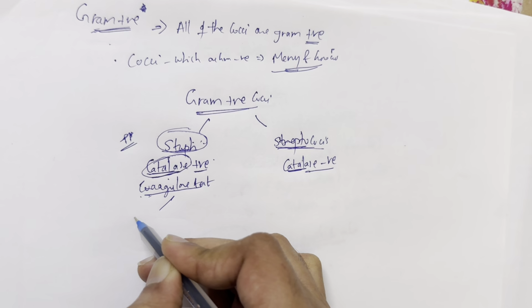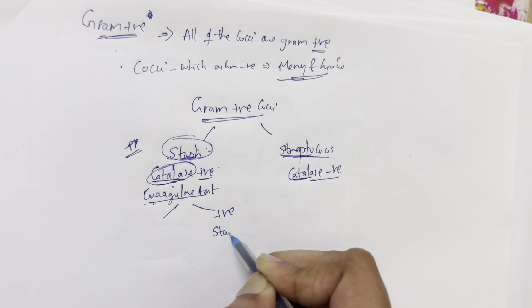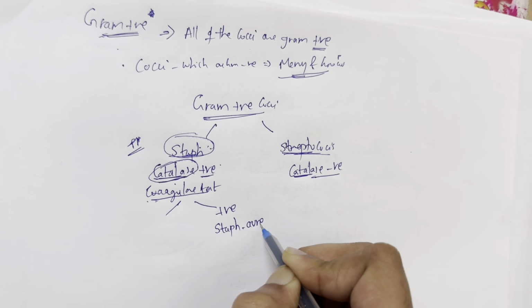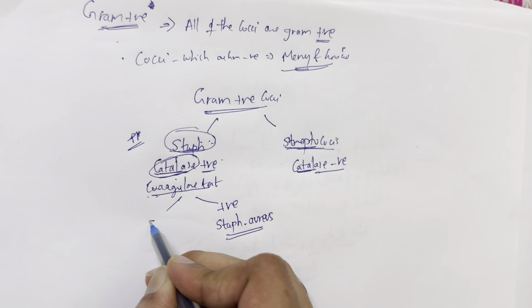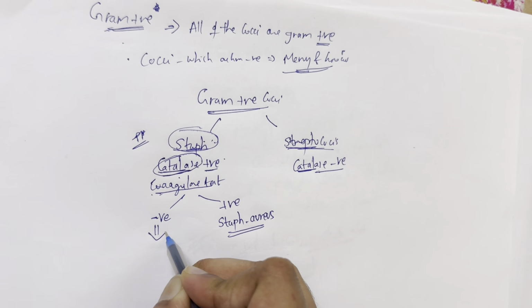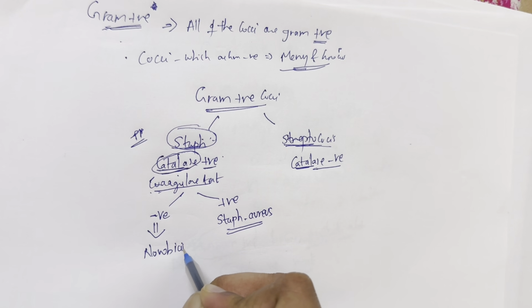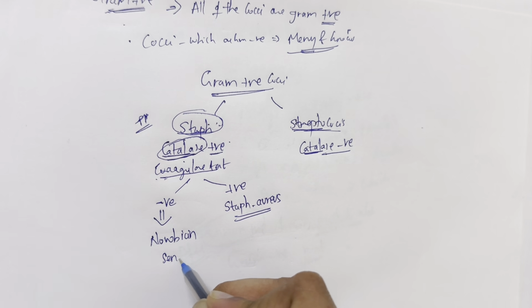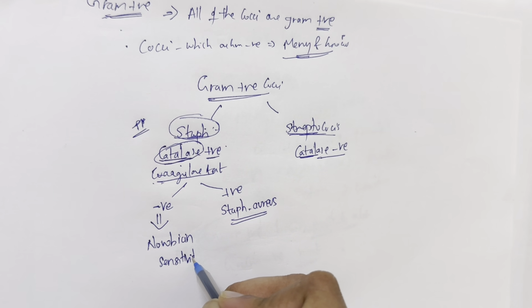So there are coagulase positive staphylococcus organisms, the most important being Staph aureus. Many questions are seen on Staph aureus. And then there are coagulase negative staph organisms, which are further divided based on antibiotic testing with novobiocin. There are organisms which are novobiocin sensitive and which are not sensitive.